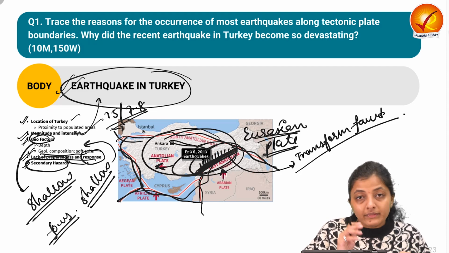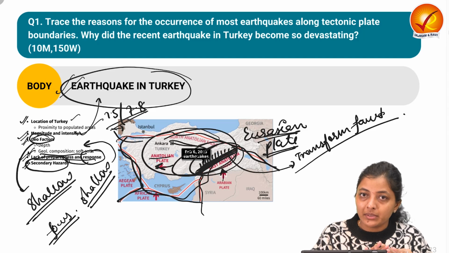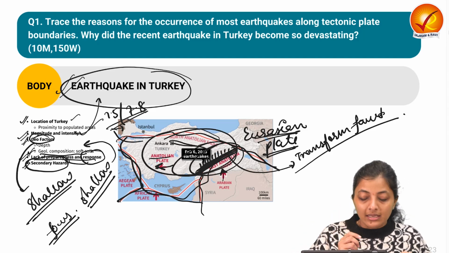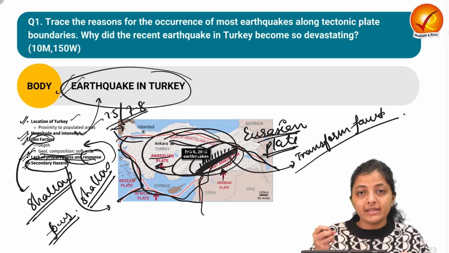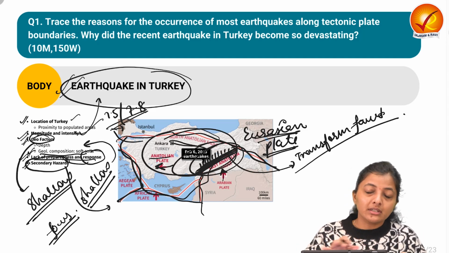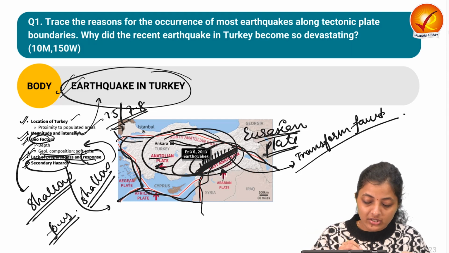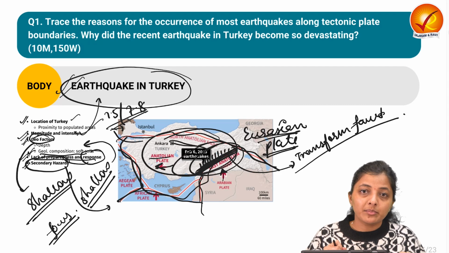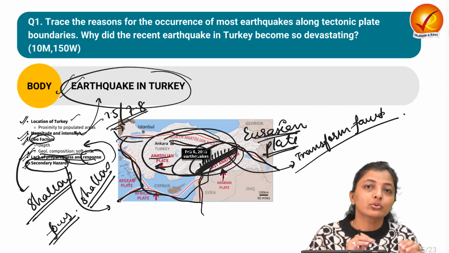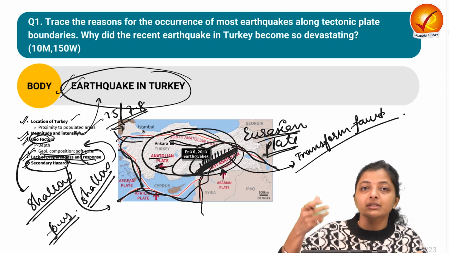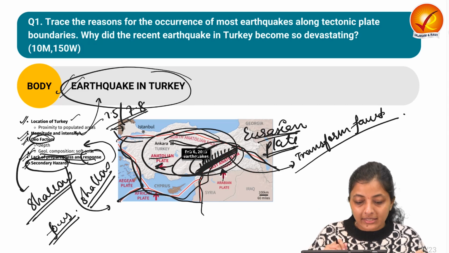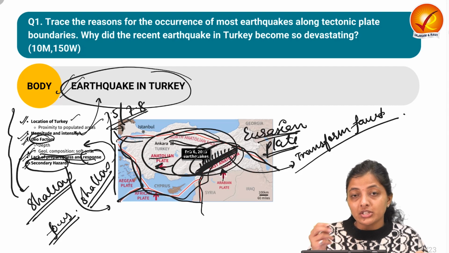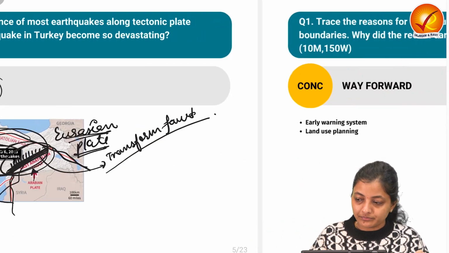Next is about the secondary hazards. First the earthquake happened, then the secondary hazards resulted from it, like collapse of buildings, shaking of the earth's surface, destruction of infrastructure, and destruction of electrical wires. These secondary hazards due to the earthquake also resulted in more devastation over that area. So these are some reasons for the devastation behind the Turkey earthquake.